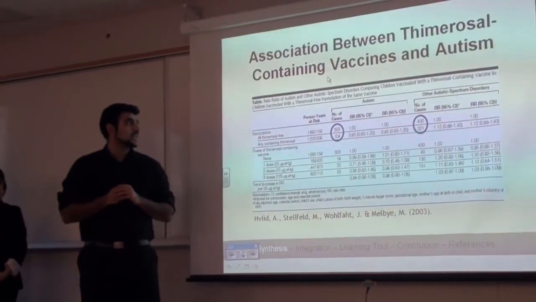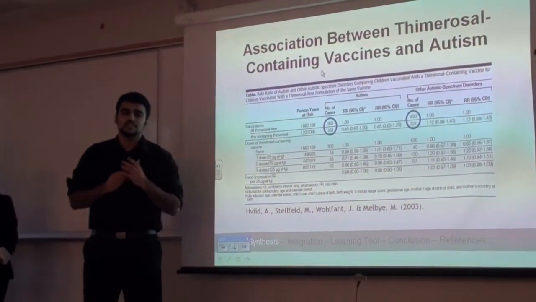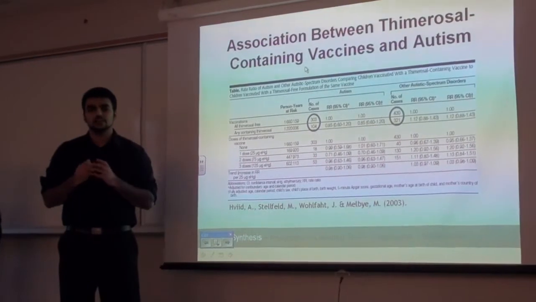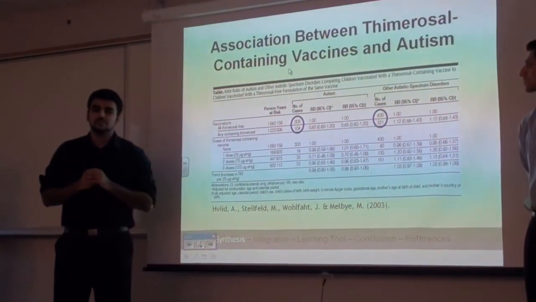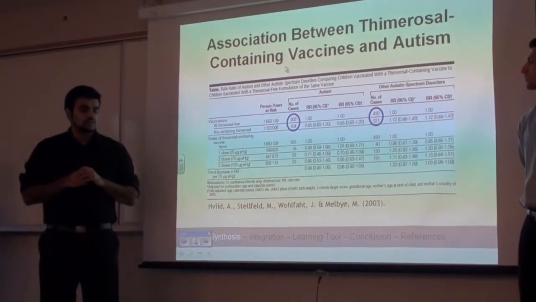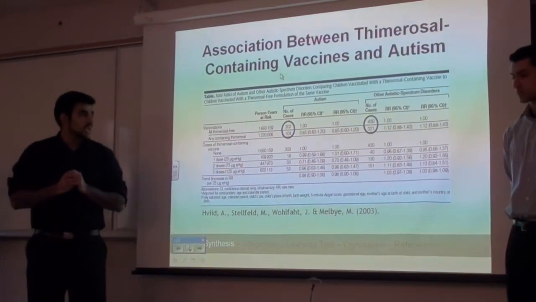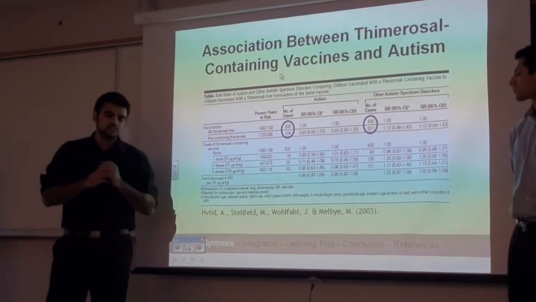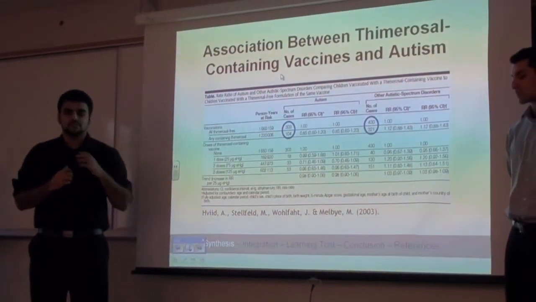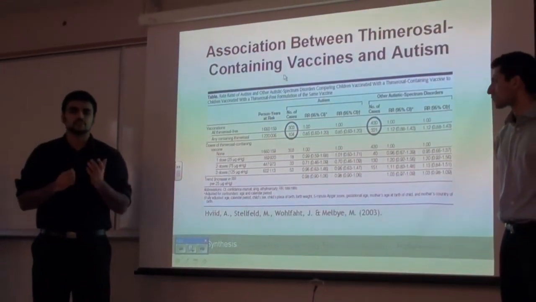Another study that we looked at compared the association between thimerosal-containing vaccines and autism. Now, this study was conducted in Denmark, and they used all newborns from 1990 all the way up to 1996, and each of these individuals was either treated with thimerosal-containing vaccines or thimerosal-free vaccines.